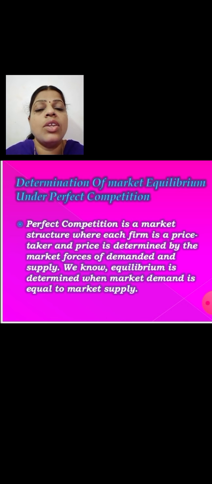Understood? And there are no other authorities to fix the prices in the market. It is freely determined by the two market forces, demand and the supply. So children, this is the way in which the equilibrium prices are achieved in this market.